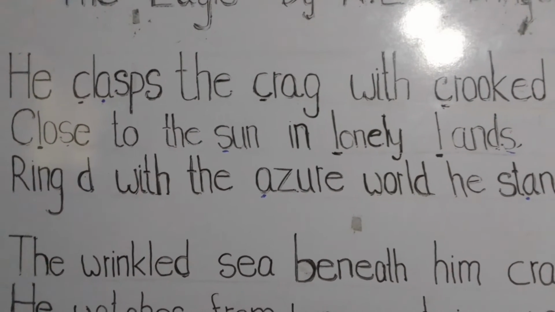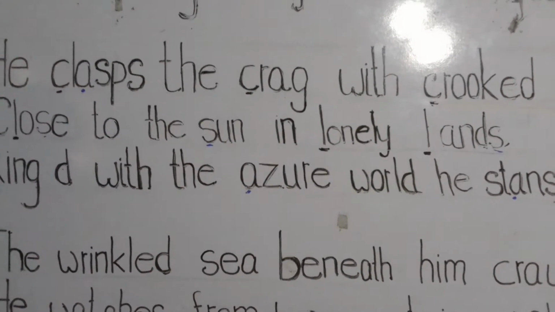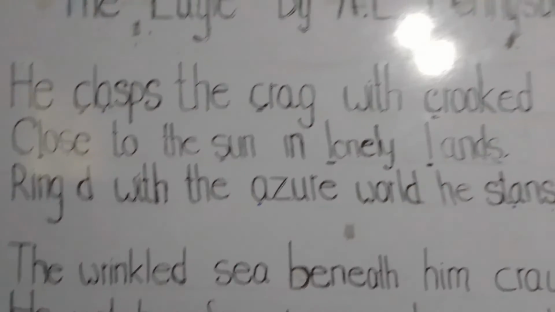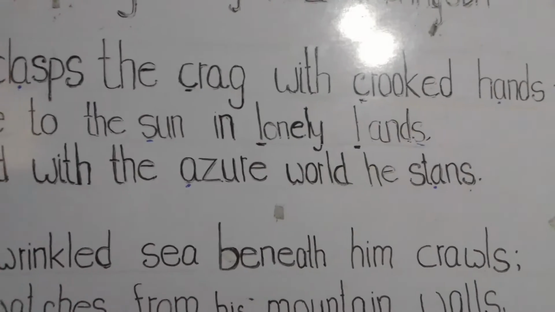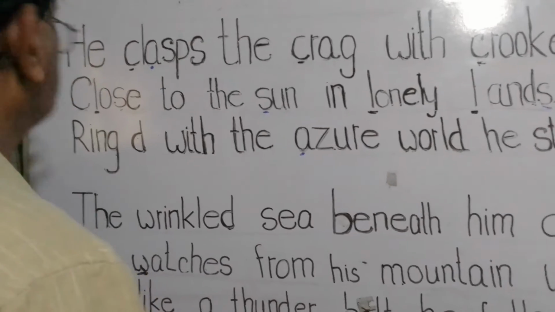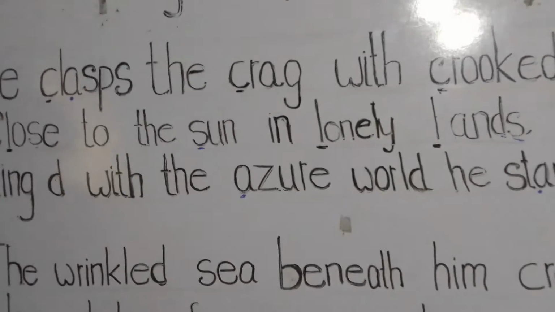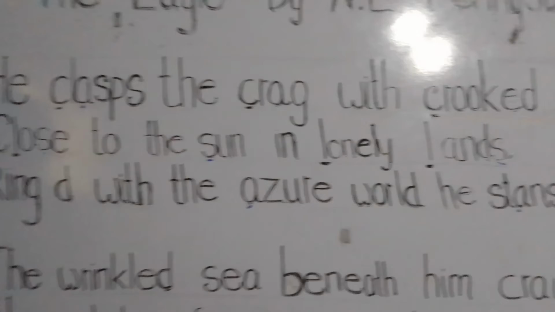Normally, students, eagles are found in the northern hemisphere, including Asia, North America, and Europe.